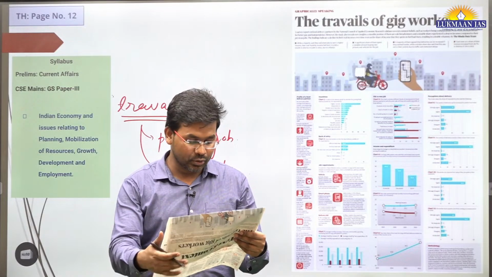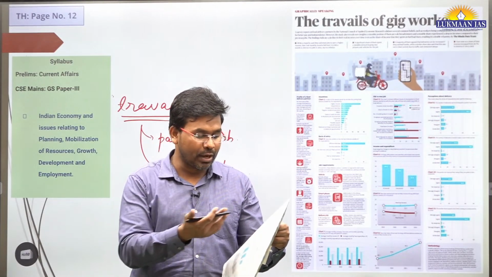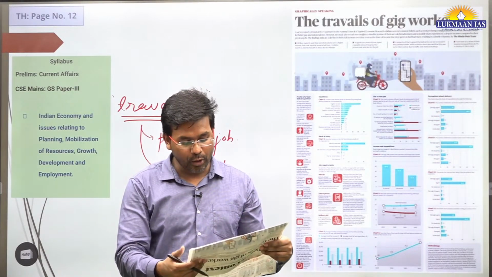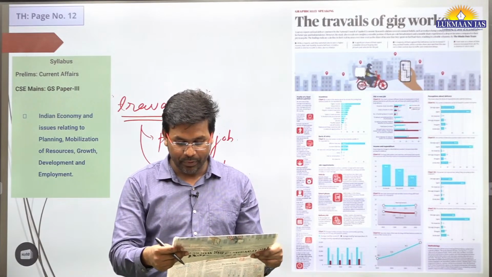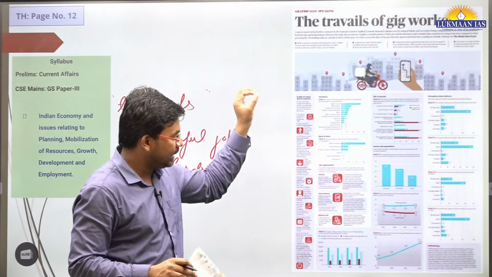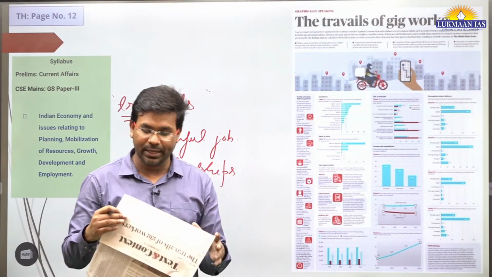So they mention so many things, and to do this job, what are the job requirements? They need a vehicle, they need a smartphone, they need a toolkit. All of these things are mentioned. Okay. So in this article, they have mentioned all of these things. They have given around 11 charts. So you can go through these charts, you will understand it quickly.